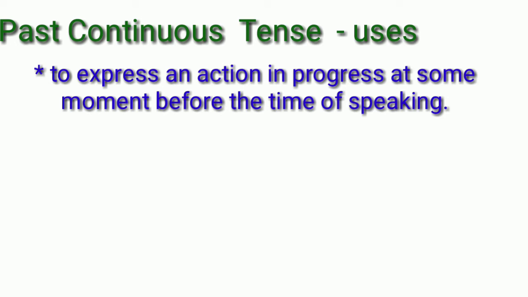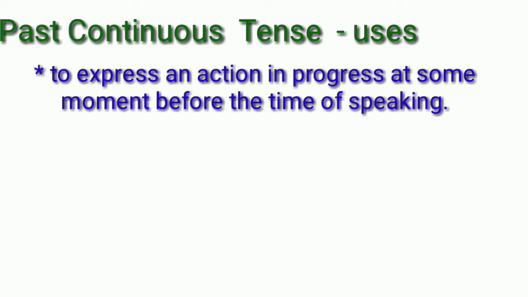For that, we will use past continuous tense, and what action happened at that moment, we use simple past tense. The phone rang when he was watching television. In this sentence, two tenses are there. First one is simple past, then past continuous. The phone rang and he was watching television.